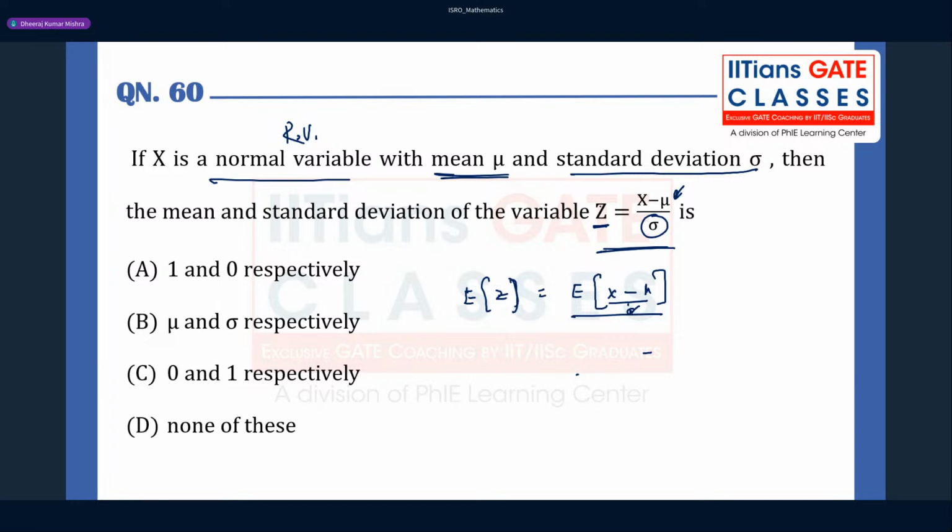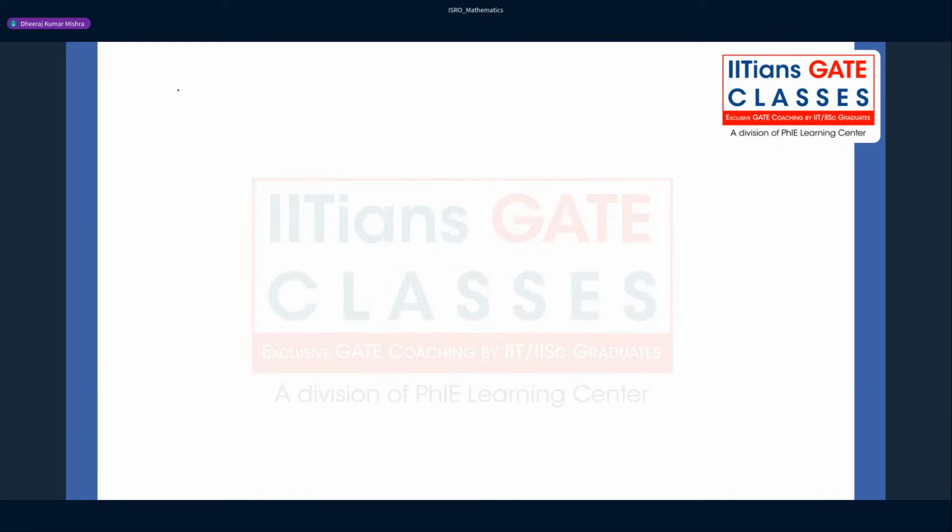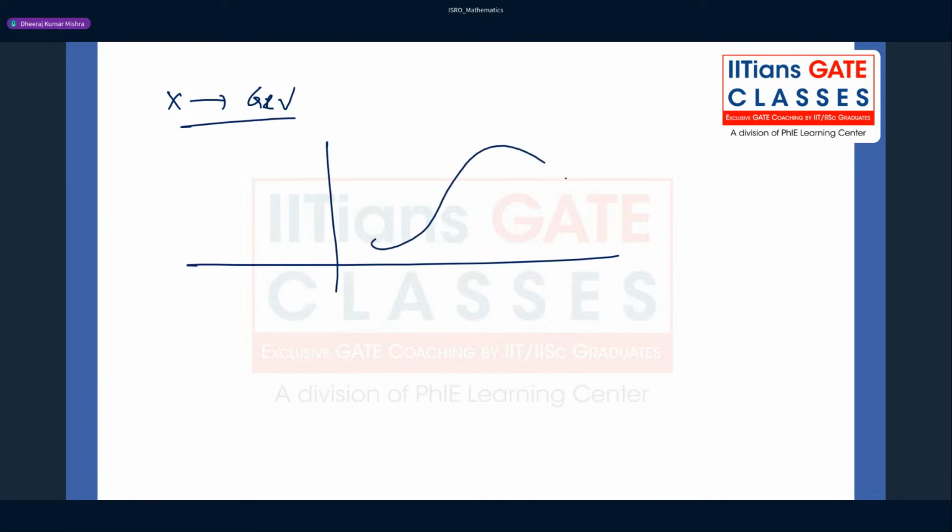Let me plot it also. Suppose x is the Gaussian random variable, and it has this mean, and the variance is sigma square. Now you're trying to find z, which is nothing but a function of x.